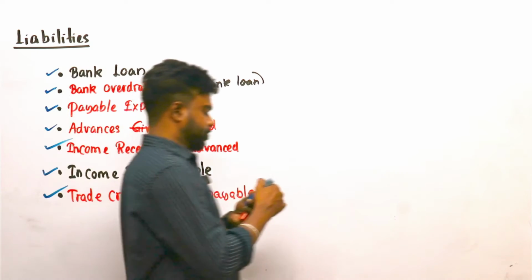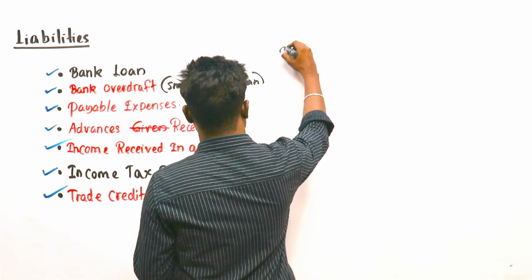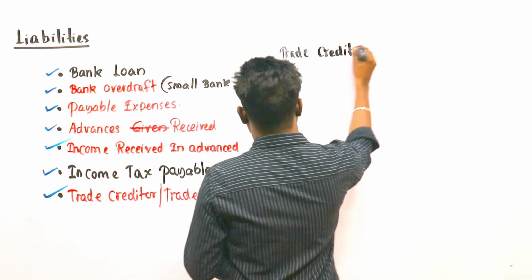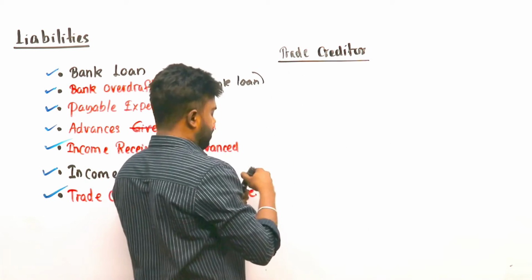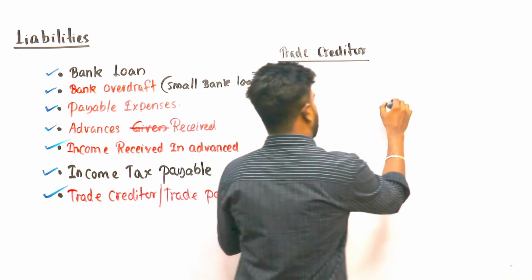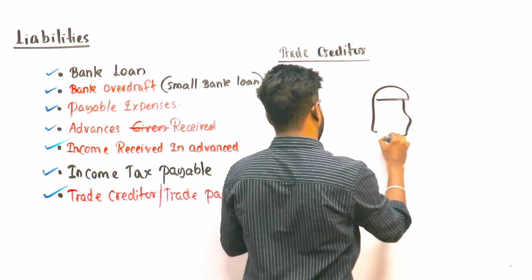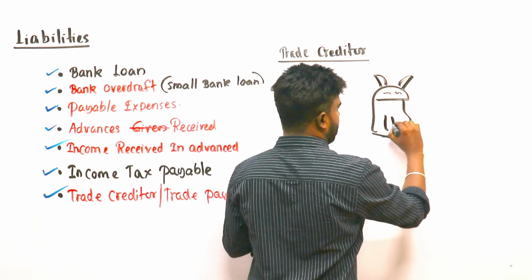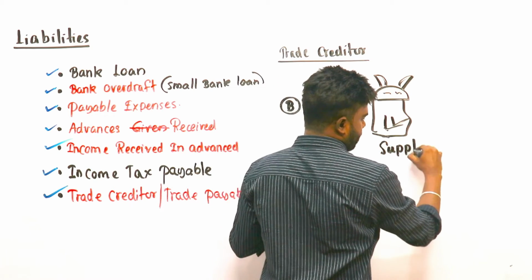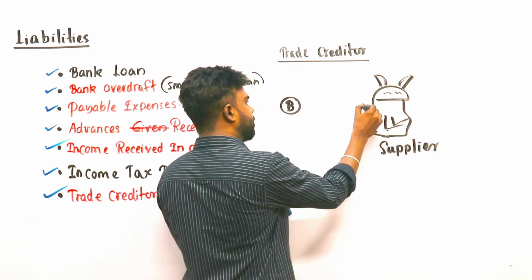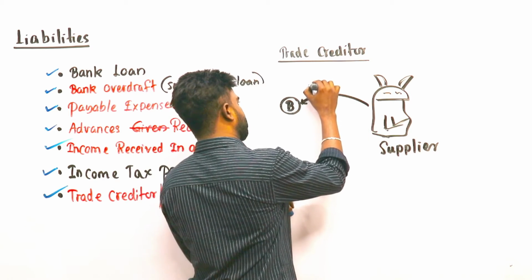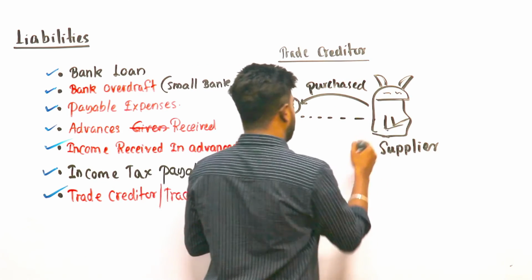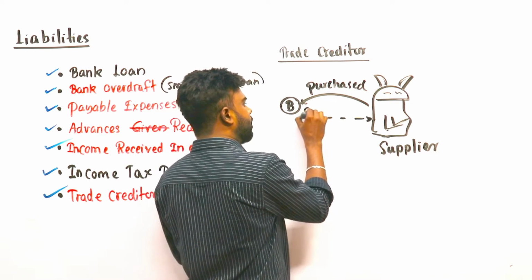Trade creditor. Let's think. Now here is the business, and this is my supplier. So the business purchases goods from the supplier. But we have not yet paid, on credit basis.